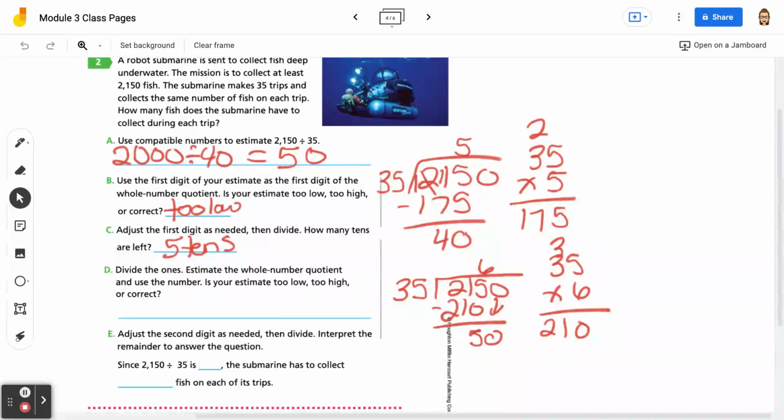Is your estimate too low, too high? Well, I would just do 50 divided by 50 equals 1. So we're going to try a 1. 1 times 35 is 35. Subtract, we get 15. 15 is smaller than 35, so we know we are good. So it is correct.